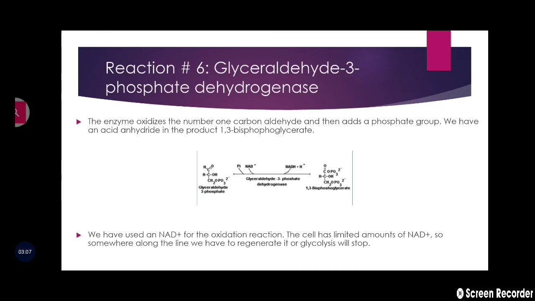We have used an NAD for the oxidation reaction. The cell has a limited amount of NAD, so somewhere along the line we have to regenerate it, or glycolysis will stop. So in this step, a molecule of NADH is produced.